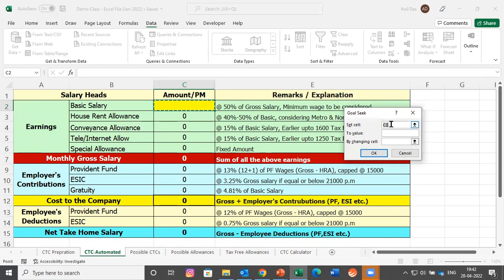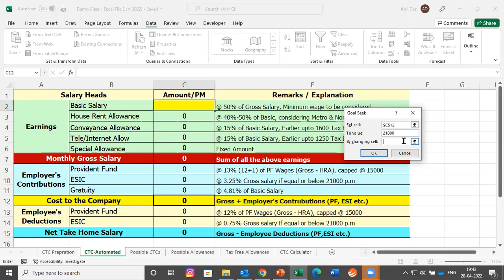Set the cell, which means select the cell in which you are looking for a value. I have selected the CTC cell. I am looking for a value in this cell. The second question which Excel is asking me is To value. What is the value which you are looking for? I am looking for 21,000, which I have mentioned.